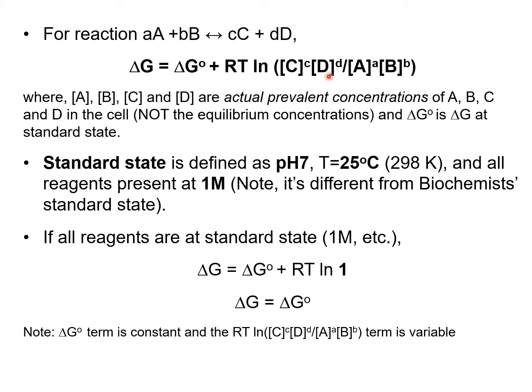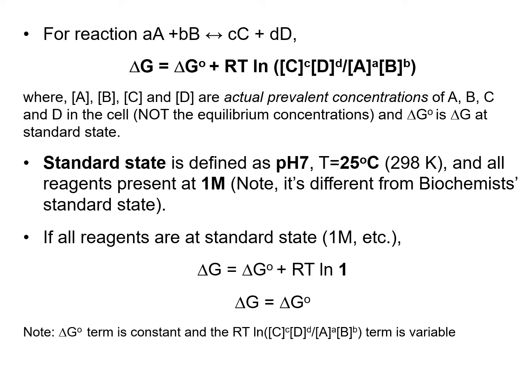A, B, C, D all should be just 1 molar. Then delta G is going to be delta G naught plus RT ln 1, because all of these are the same as 1. And as you know, ln 1 is 0, so basically it cancels out this whole region. Then it's going to be delta G equals delta G naught, meaning that the Gibbs free energy is going to be the same as the Gibbs free energy at the standard state.